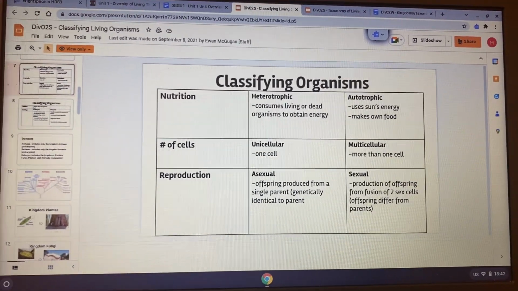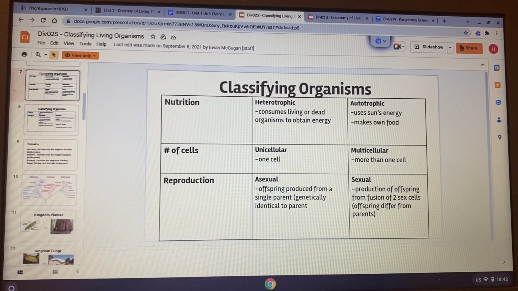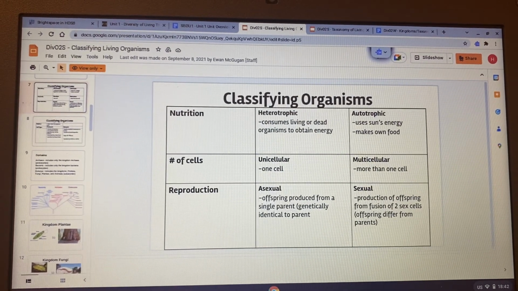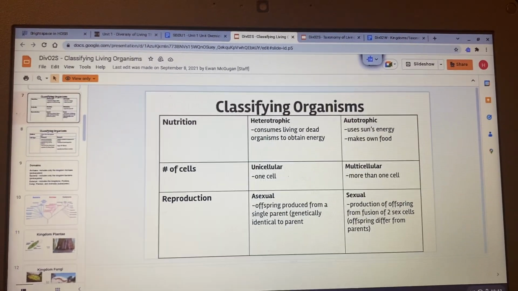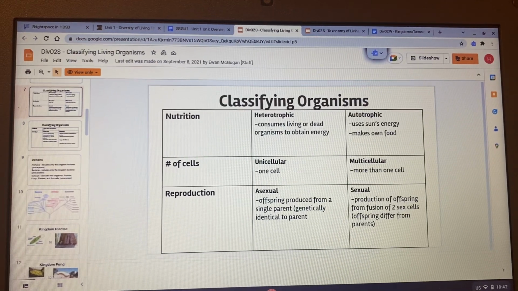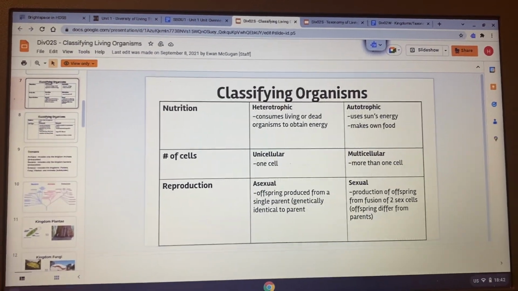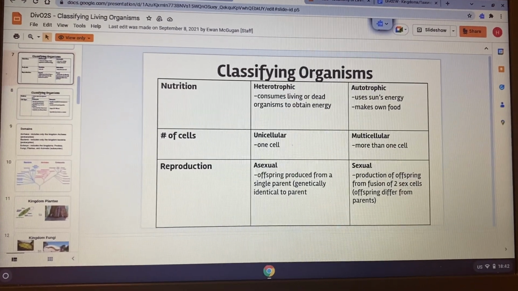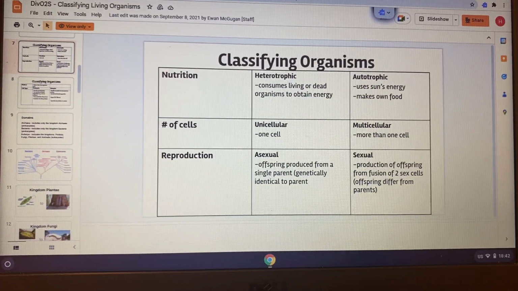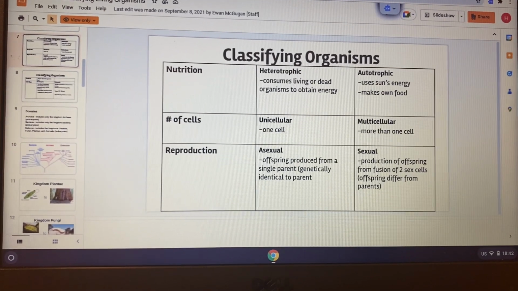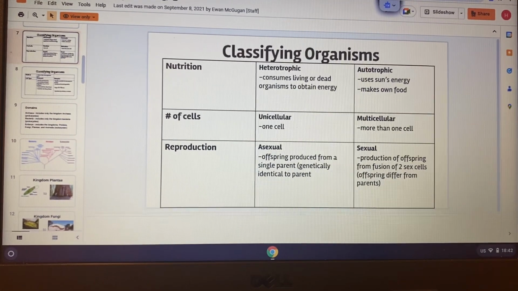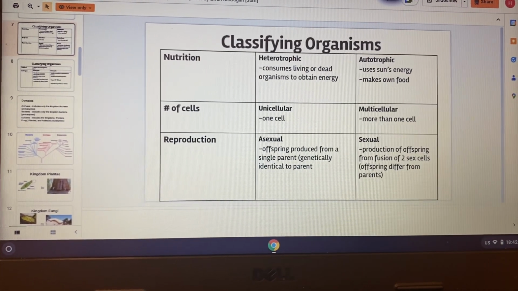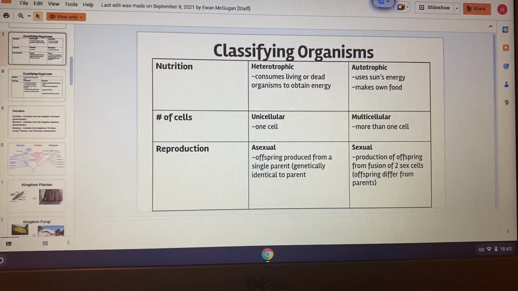For example, if a parent mom and the other parent dad both interbreed and produce an offspring, that's a baby. Every time a new thing that is reproduced is called an offspring. That's an offspring. And then the asexual reproduction only requires one parent, and the offspring is genetically identical to the parent, like it's the same as the parent.